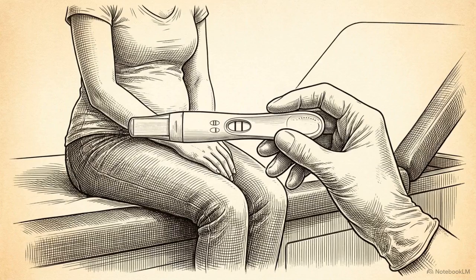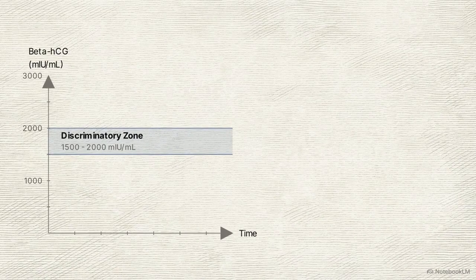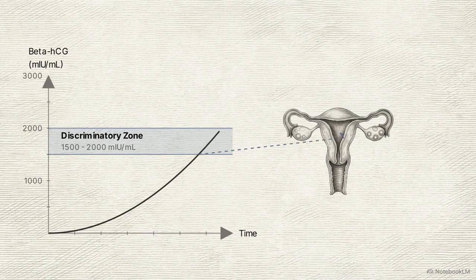A distinct clinical challenge arises with a pregnancy of unknown location, or PUL. The patient has positive pregnancy hormones, but ultrasound reveals neither a normal intrauterine pregnancy nor an ectopic mass. By the time beta-HCG levels reach the discriminatory zone of 1,500 to 2,000 milli-international units per milliliter, a true gestational sac should be visible in the uterus.